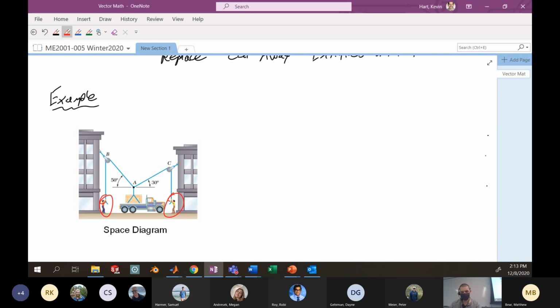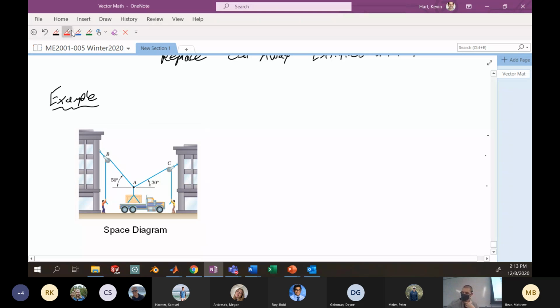This is a real-life situation that you might want to analyze. There are people doing work on this crate, a truck on the ground, and a system of pulleys, and all of this is something you might want to analyze.